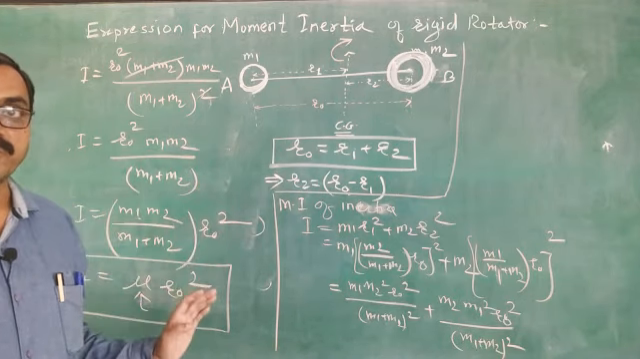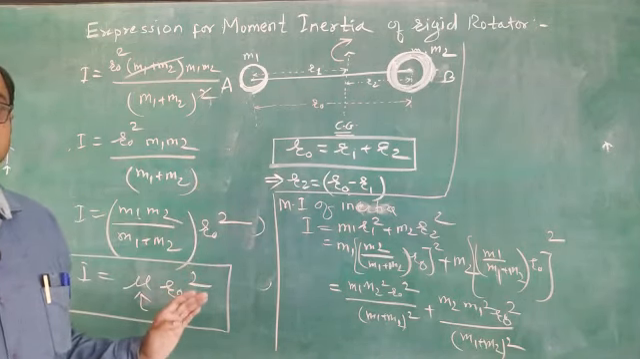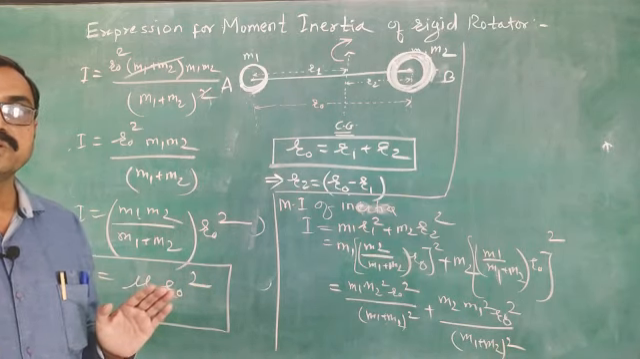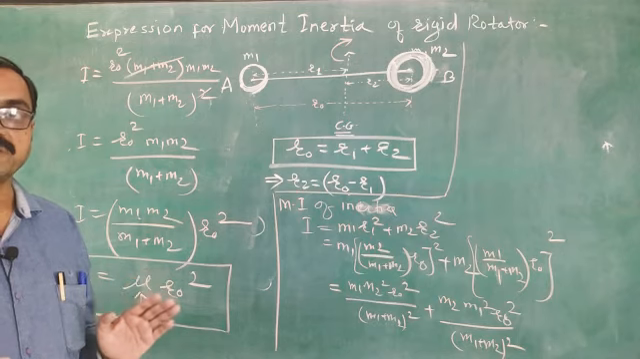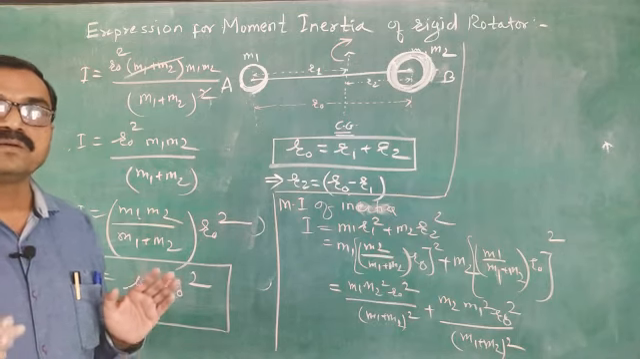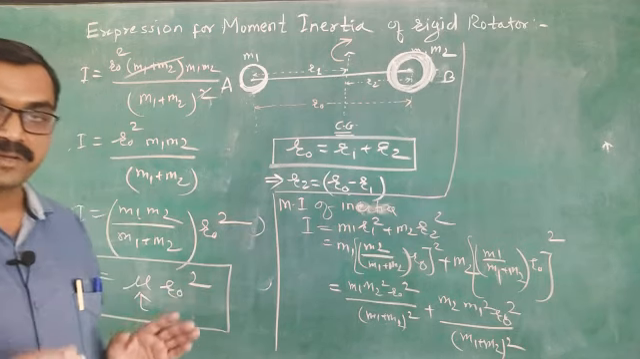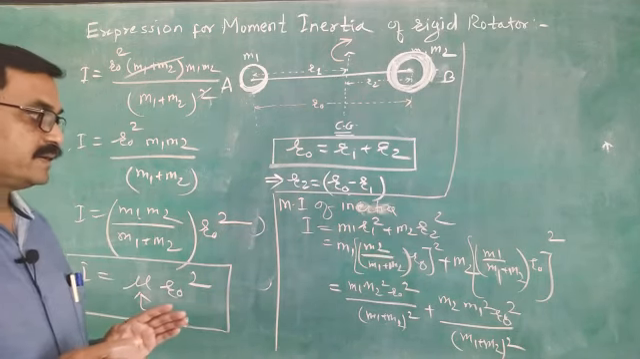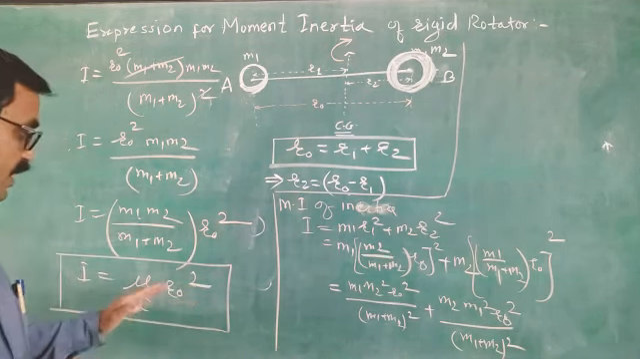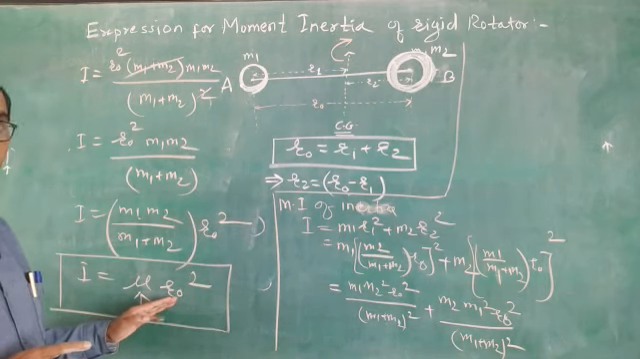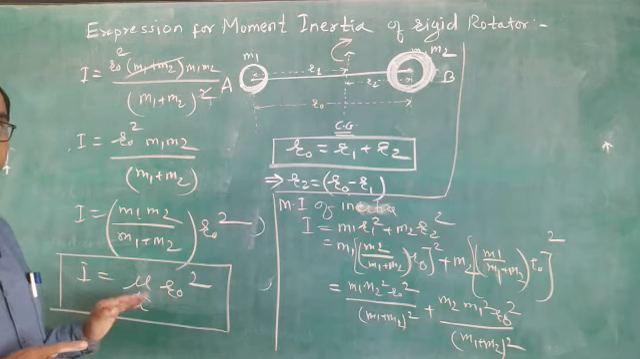In this way, this is the expression for the moment of inertia of a rigid rotator, or of a molecule in microwave spectroscopy. A question may be asked: what are the conditions for microwave active molecules? Derive the expression for moment of inertia, and show that I equals mu r square, or r0 square, where r0 is the internuclear distance and mu is the reduced mass of the system.